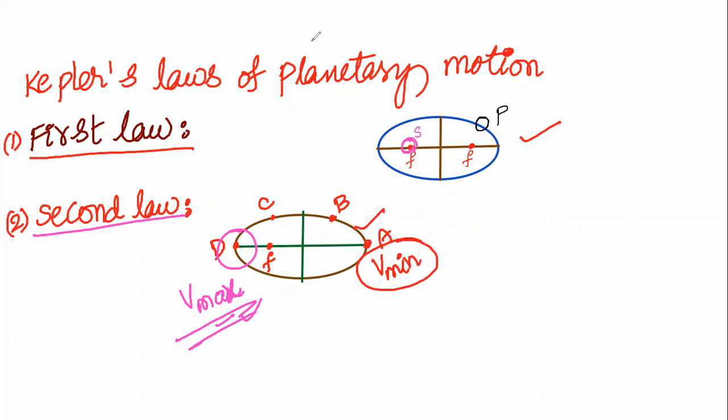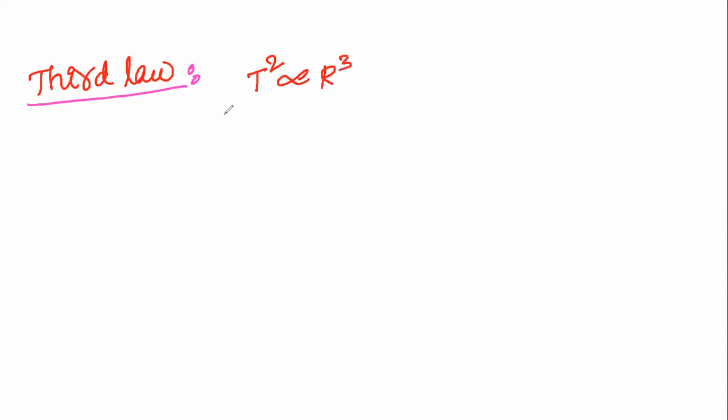Right. Next, Kepler's third law of planetary motion. It states that the square of the time period of the planet is directly proportional to the cube of the mean distance.